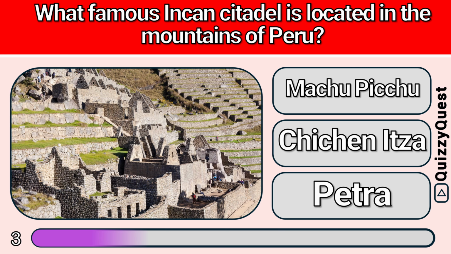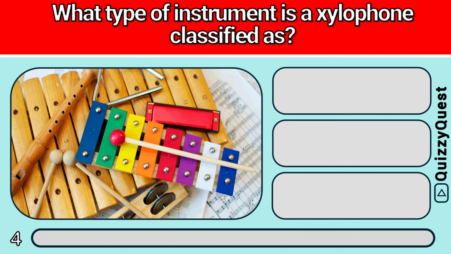Is it A. Machu Picchu, B. Chichen Itza, or C. Petra? It is A. Machu Picchu. What type of instrument is a xylophone classified as?